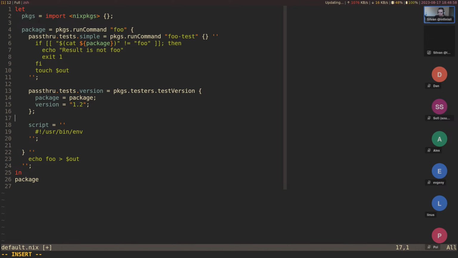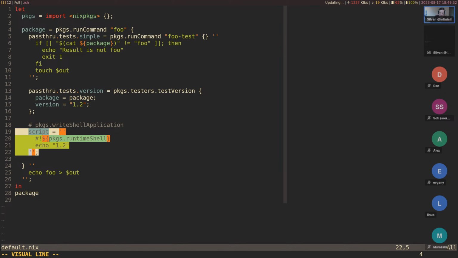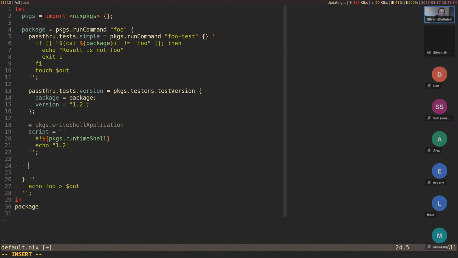There are things like packages.writeShellApplication, which I would recommend. Otherwise, I'm going to keep it very simple for now. I mean, this is even impure, so don't do this. Do packages.runtimeShell, I believe. Kind of makes this a bit nicer. And so in here, we're just going to say echo. I'm not sure exactly how that should work. It's okay, we have the script as a variable, and now we need to actually install it into the output.